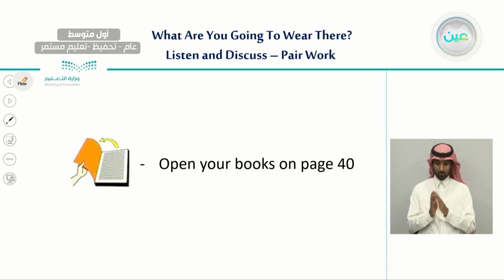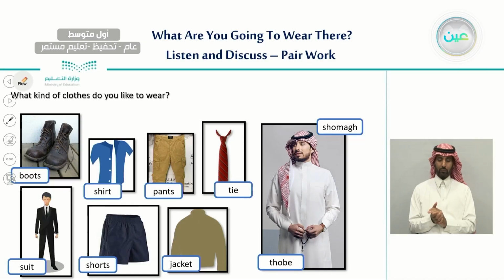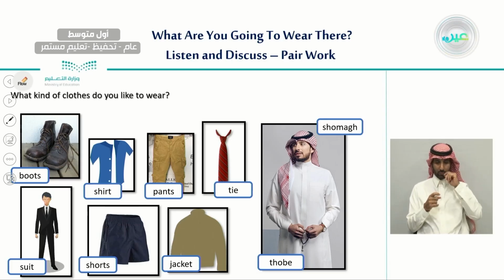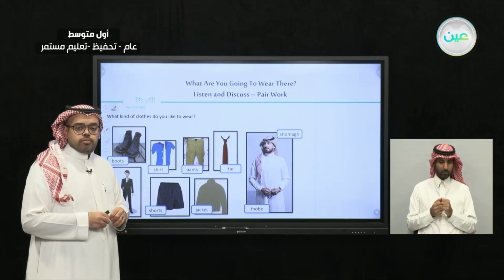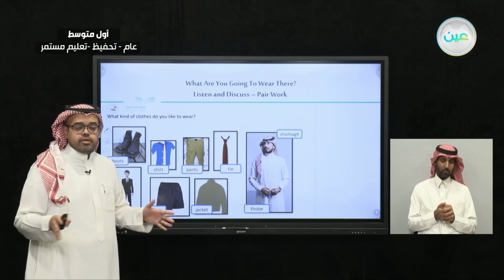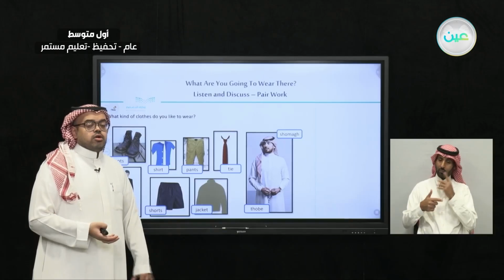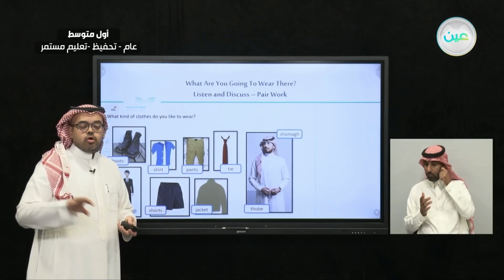On page 40, we're going to see pictures of different clothes. We're going to say the names of these clothes and also classify them. We're going to decide which of them is for men and which is for women.